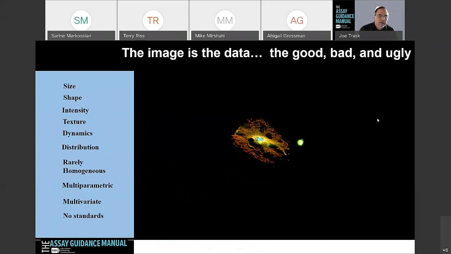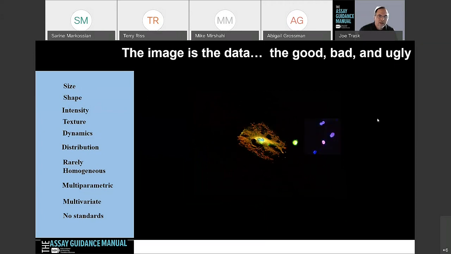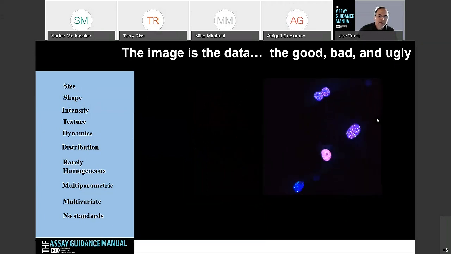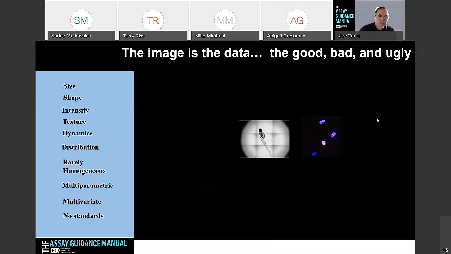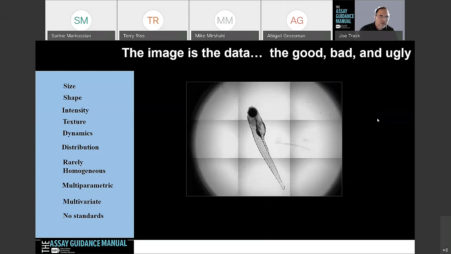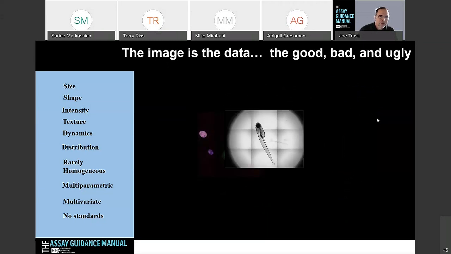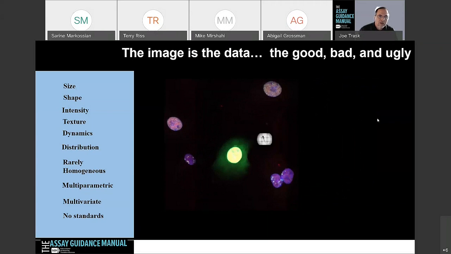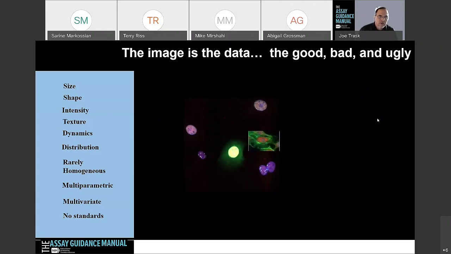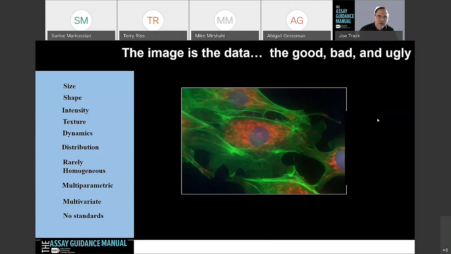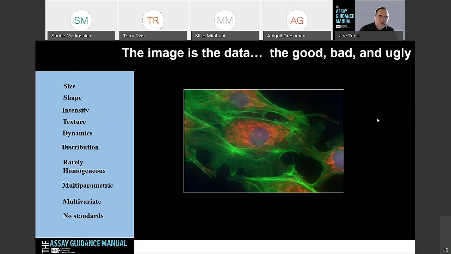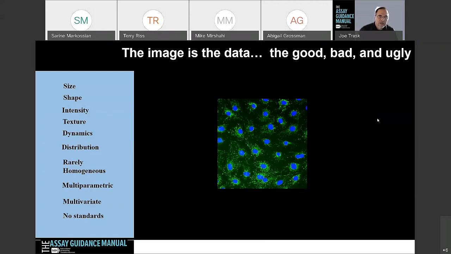Again, I show this slide almost every time I give a talk for the AGM, and I think it's important that people understand that the images we're generating on the system are the data. Regardless of the images you generate, the good, the bad, and the ugly, as I call them, it's important to make sure that you capture a good image.